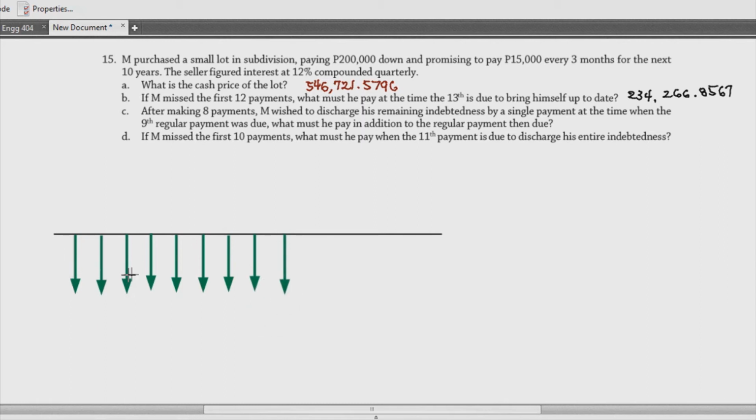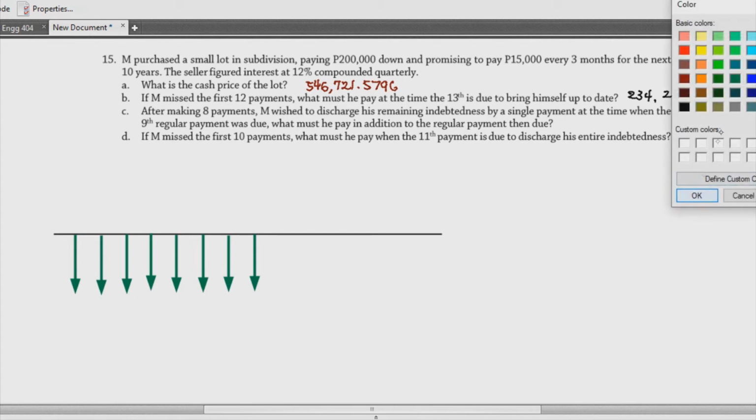So, 1, 2, 3, 4, 5, 6, 7, 8. Medyo lumabis ako. 1, 2, 3, 4, 5, 6, 7, 8. Okay, so meron tayong 8 payments. And then, we should discharge his remaining indebtedness by a single payment at the time when the ninth regular payment was due. In short, sa ninth payment, bayad na siya. Yun yung ibig sabihin nun.